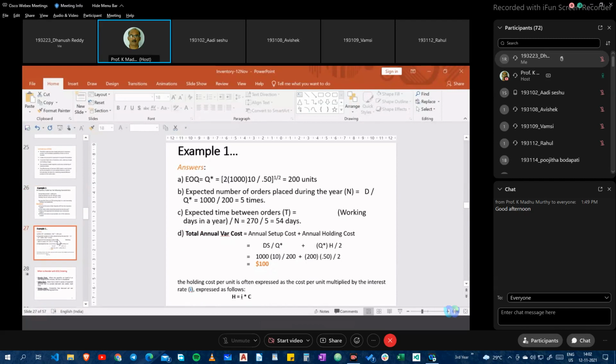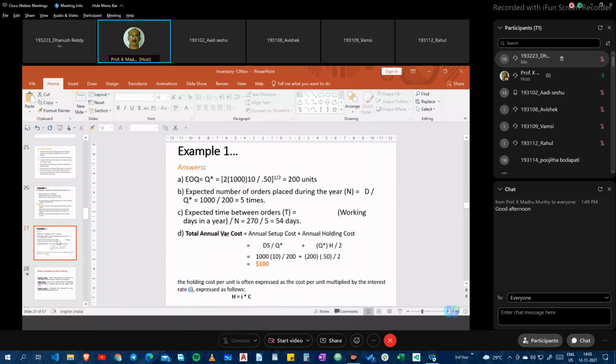The expected number of orders placed during the year is annual demand divided by the fixed order quantity, that is the EOQ, so 1000 by 200. So we are placing orders 5 times in a year. And for the expected time between orders, the total number of working days is 270 divided by 5. So between orders, it is 54 days.